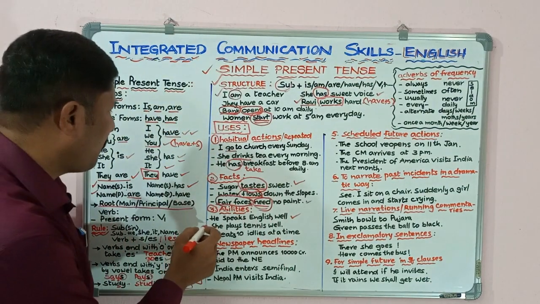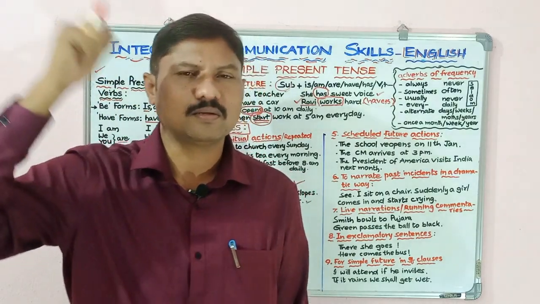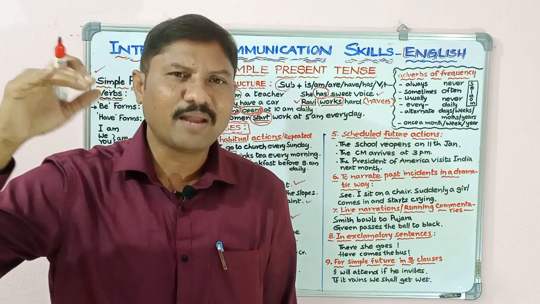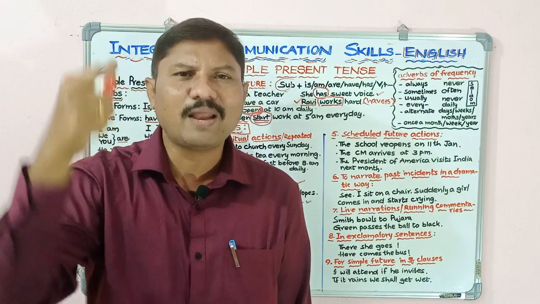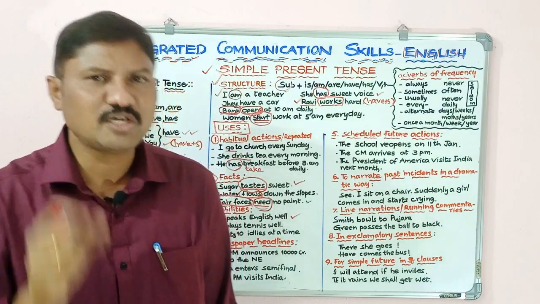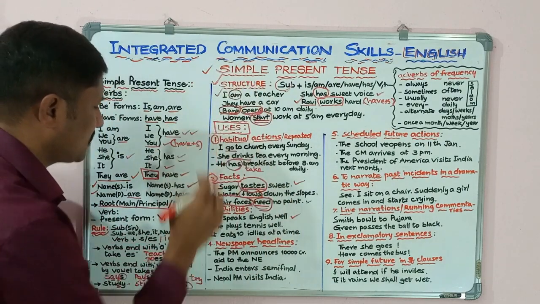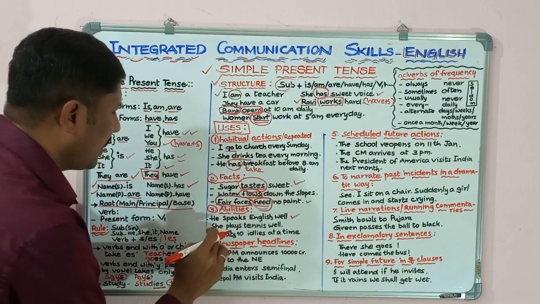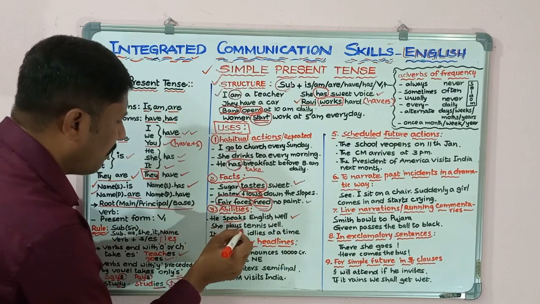And next sentence, she plays tennis well. Somebody plays football well. Somebody plays kabaddi well. They are able to play those games. For indicating their ability, we use this simple present tense. He speaks English well. She plays tennis well. So here speaks is the verb, plays is the verb.